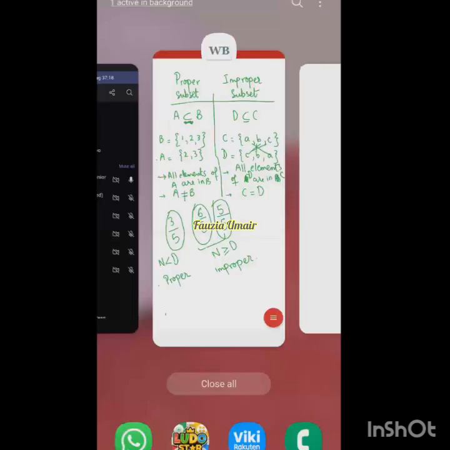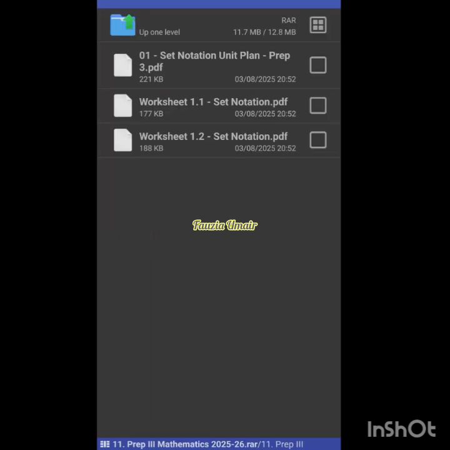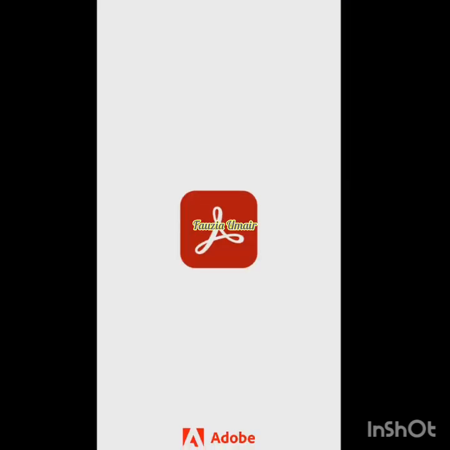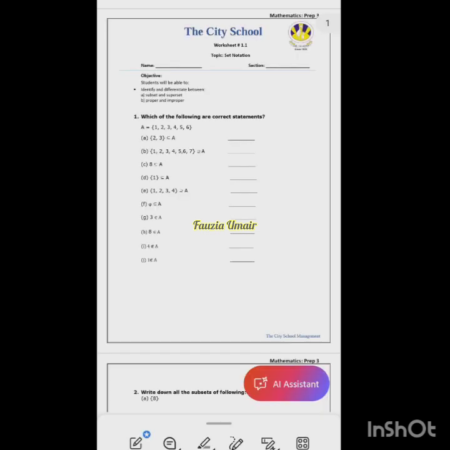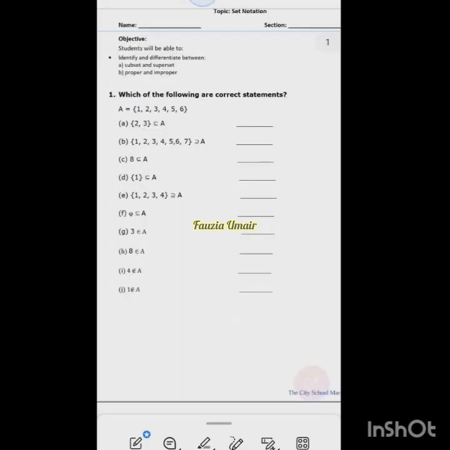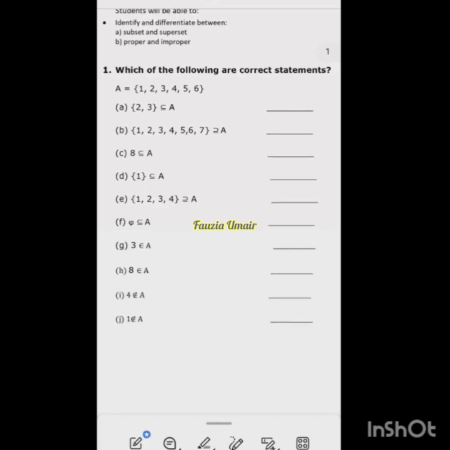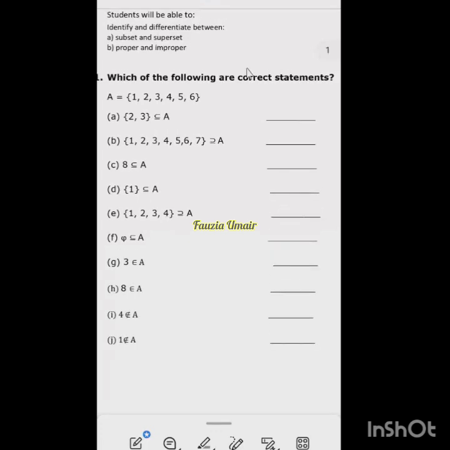So now we will move on to the questions related to this topic, where we need to differentiate between these different types of sets. This first learning objective is just like in the first term, when the first learning objective was to differentiate between rational and irrational numbers. So this is only differentiation, right? We need to answer these few questions. I discussed some of the symbols yesterday, so I will discuss them again if you cannot understand. We need to answer which of the statements are correct or incorrect.